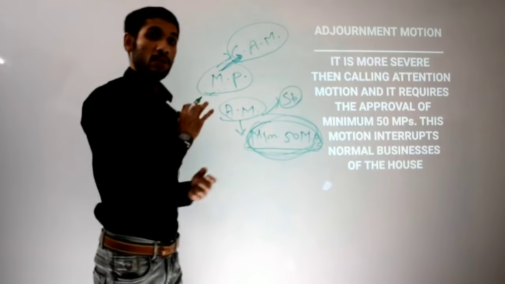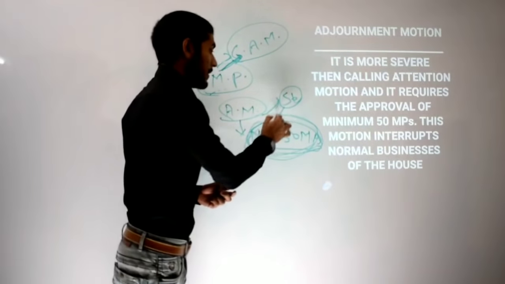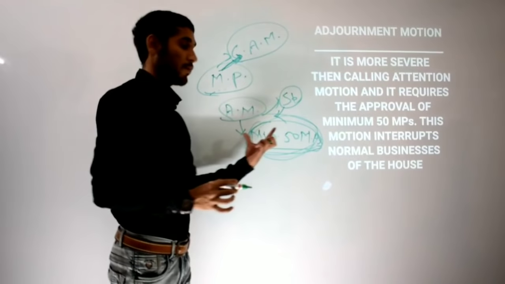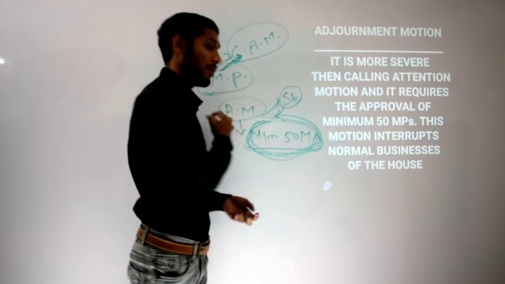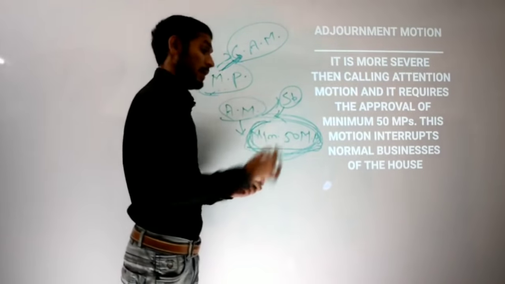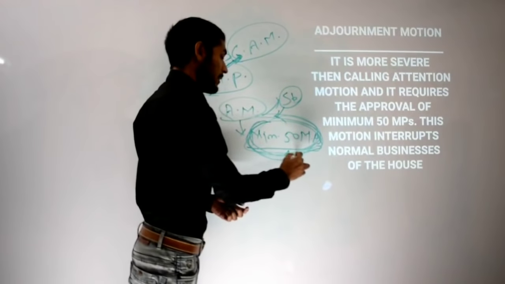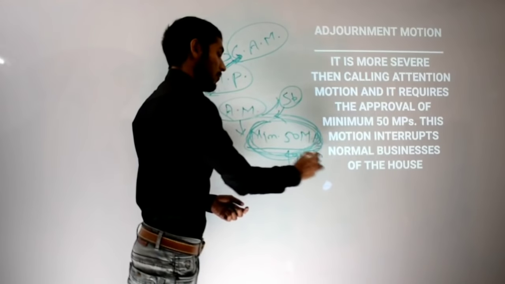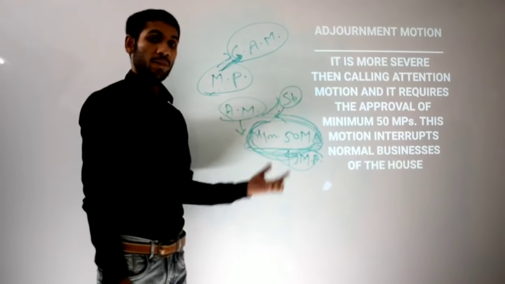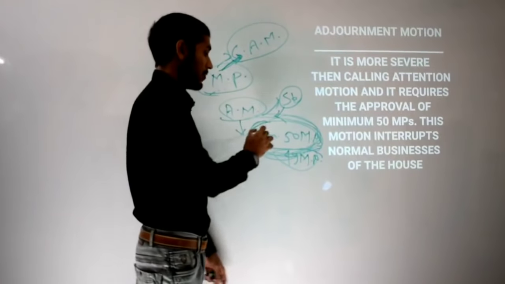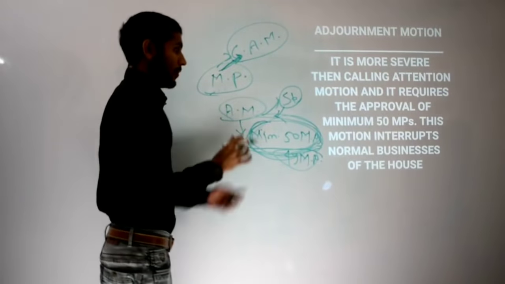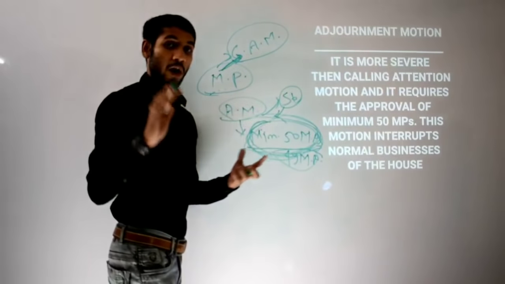Minimum 50 MPs are required. A speaker will grant this motion only when there is the support of 50 MPs. Otherwise, even if 49 MPs are supporting it, the Speaker of Lok Sabha is not going to grant this motion. So how important is this 50 MPs requirement?